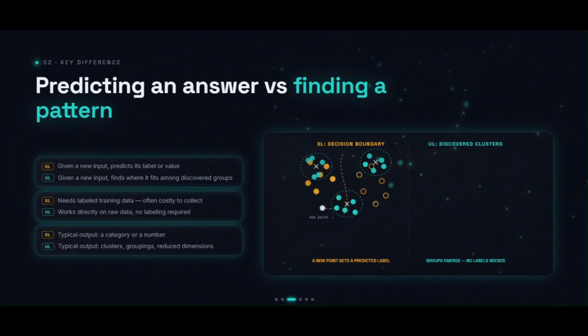Their goals completely diverge. A supervised model sees a new input and confidently predicts an answer: spam or not spam, cat or dog, price or no price. And an unsupervised model doesn't predict labels because none exist. Instead, it starts organizing the data into meaningful groups, discovering clusters that humans may not even notice at first glance.